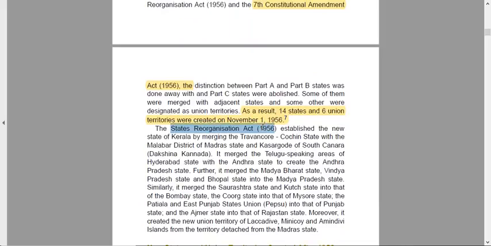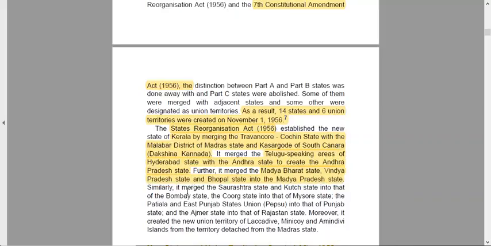The States Reorganization Act of 1956 established a new state of Kerala by merging Travancore and Cochin state with the Malabar district of Madras and Kasaragod of South Canara or Dakshina Kannada. It merged Telugu speaking areas of Hyderabad with Andhra state to create the Andhra Pradesh state. Further, it merged the Madhya Bharat state, Vindhya Pradesh state, and Bhopal state into Madhya Pradesh state.